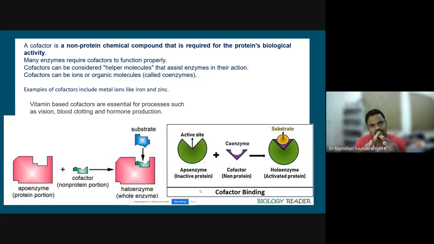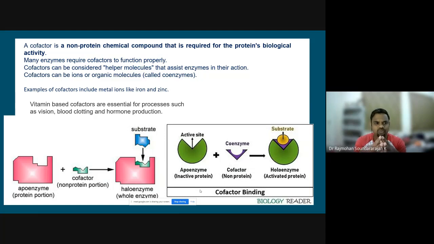So they are non-protein chemical compounds. What do I mean? It is like a helper molecule. Cofactors can be considered helper molecules that assist the enzymes to perform their duties well. In general, these cofactors are ions or organic molecules. That's why they can also be called coenzymes in some cases. There is a difference between cofactors and coenzymes, which we can differentiate later.